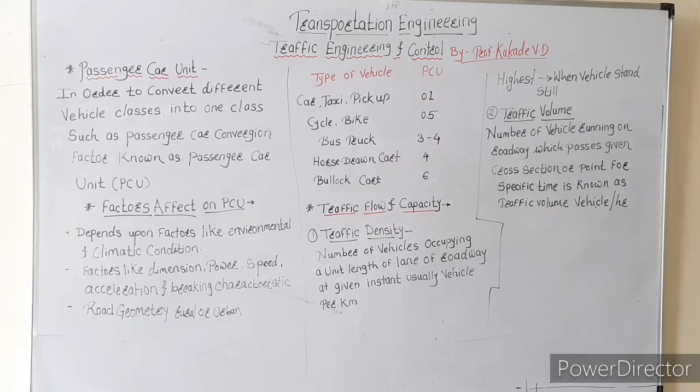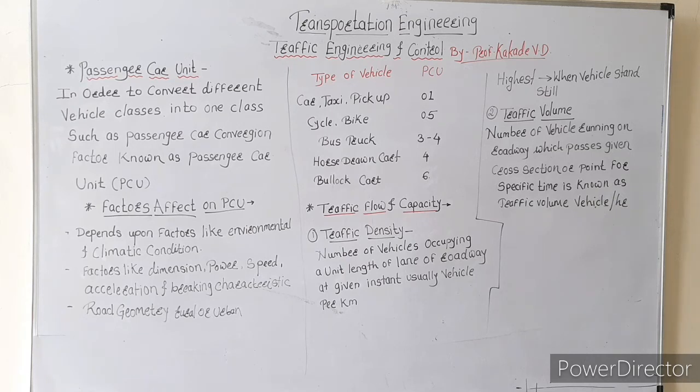Why do we require traffic volume? To find out which road or which section of a road is important, where the maximum traffic is running through the particular section, or to avoid the traffic jam condition and understand what measures should be provided for that condition. We require these kinds of values.